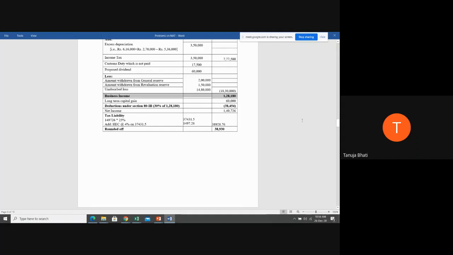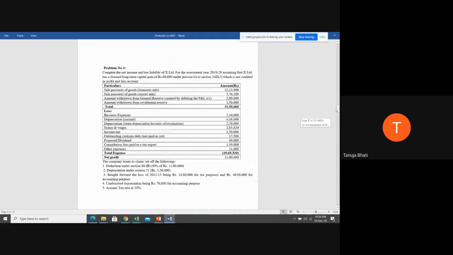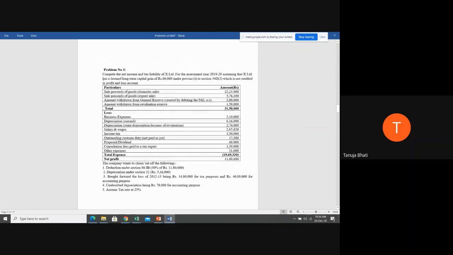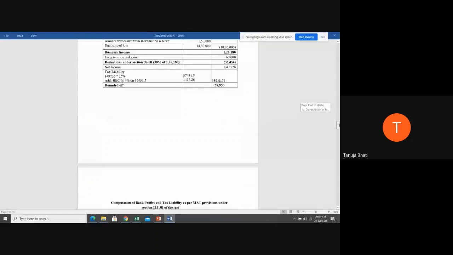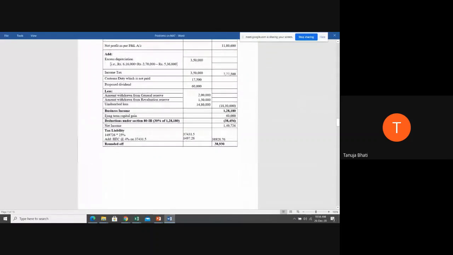Next, there is a long-term capital gain also. Let us see. Here they had told students in the first line, there is a long-term capital gain of 60,000, which is not shown in this P&L account. So 60,000 becomes your income from the head, capital gains. Therefore, you have written long-term capital gain separately, 60,000.